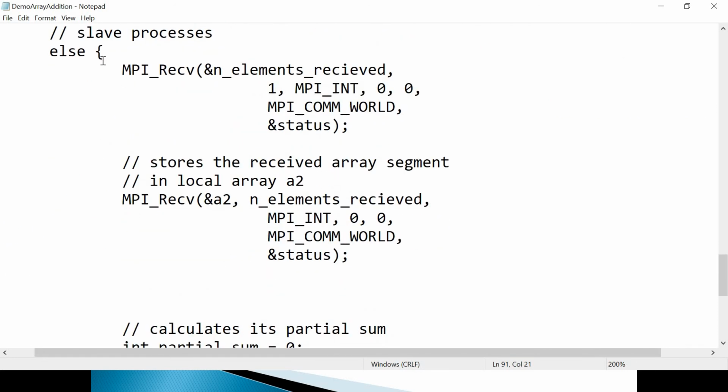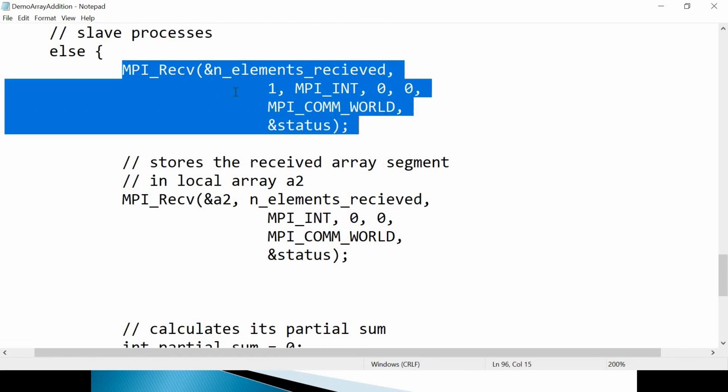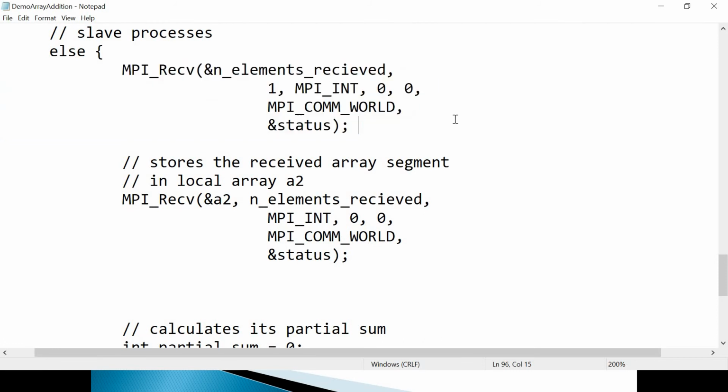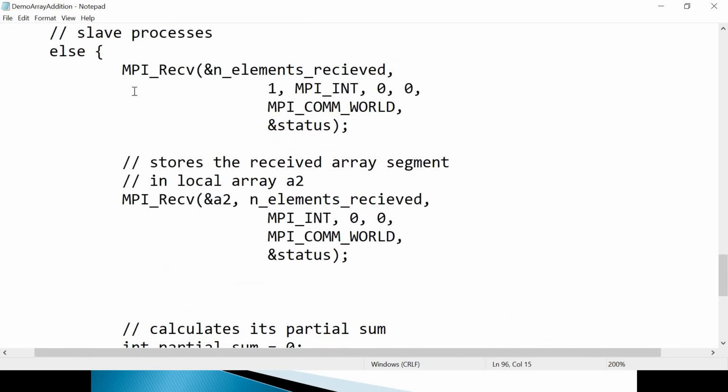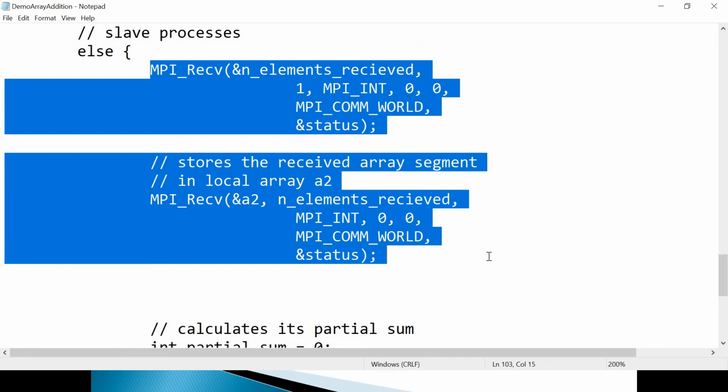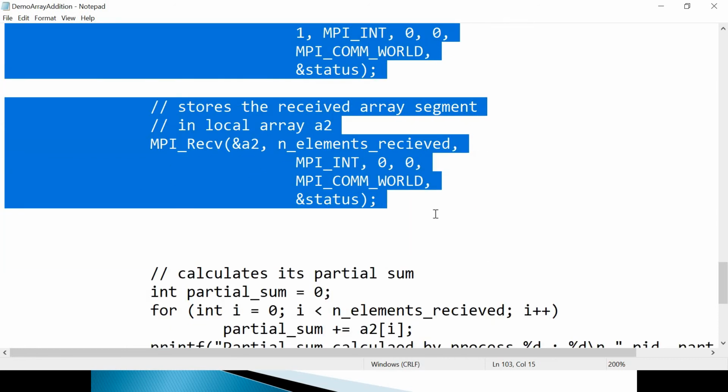On similar lines, the else part is your slave processes. So each slave will do MPI receive from the master. All the slaves are receiving their parts in parallel. I hope you understand, because we have initialized the MPI environment, so everything is happening in parallel across the cores. Then again receive is done. It has done send 2 times, so no need to explain receive now.